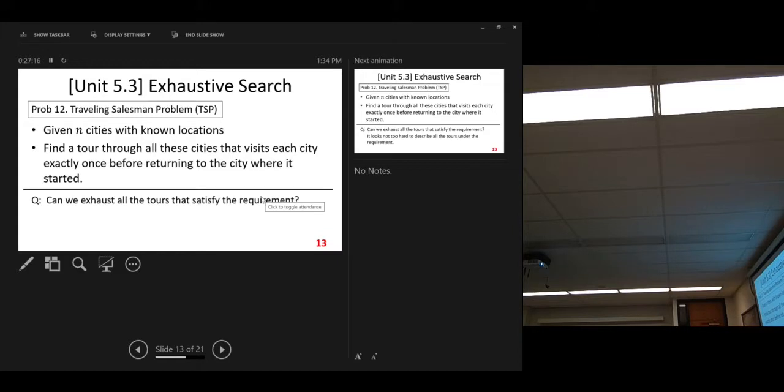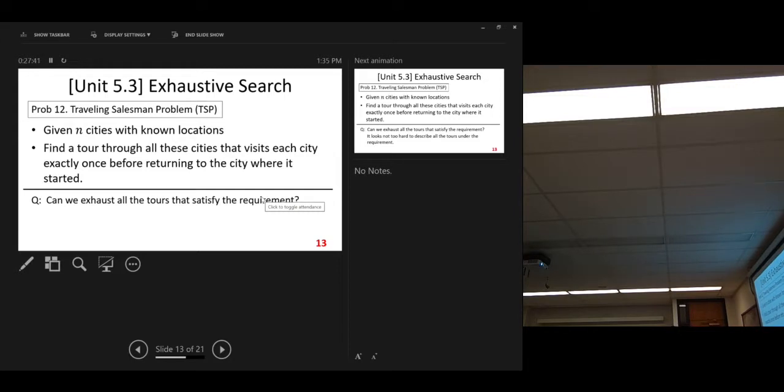Now, the problem, solving the problem, is to find the tour with the minimum total distance. Minimum total distance.